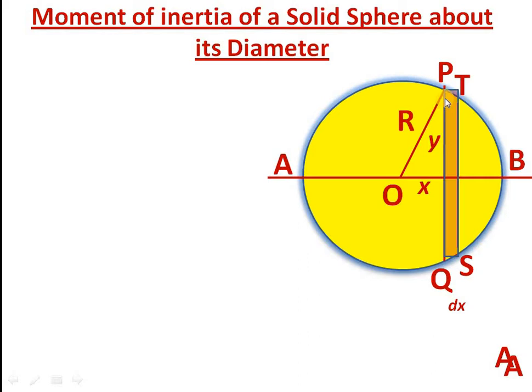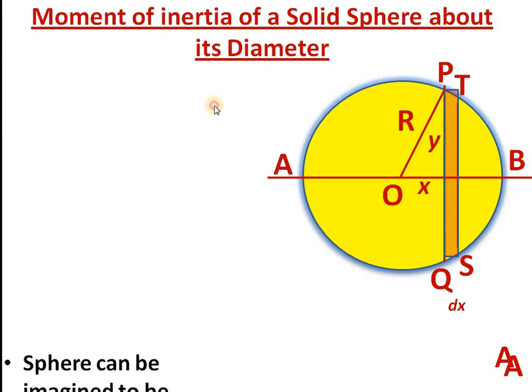Let the radius of the disk be y. From the figure it is clear. The whole sphere is made up of a large number of such disks, named P, Q, S, T. Then how will we calculate the total moment of inertia? You can calculate it by calculating the moment of inertia of a single disk, then summing up the moment of inertia of each and every disk from minus R to plus R. So you will get the total moment of inertia of the entire solid sphere.